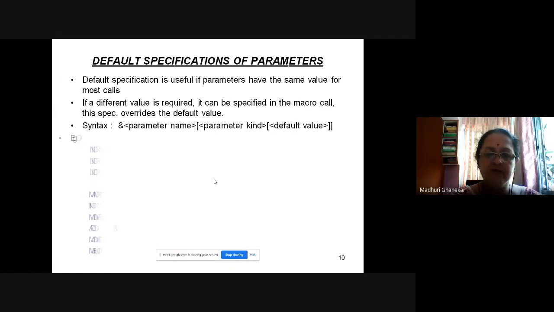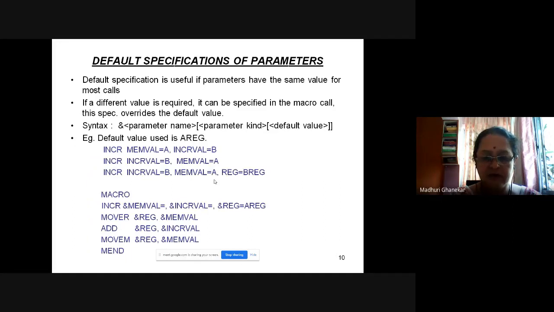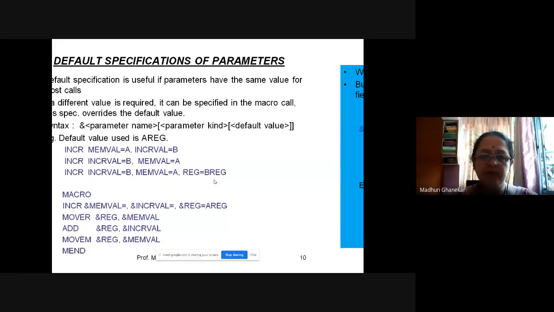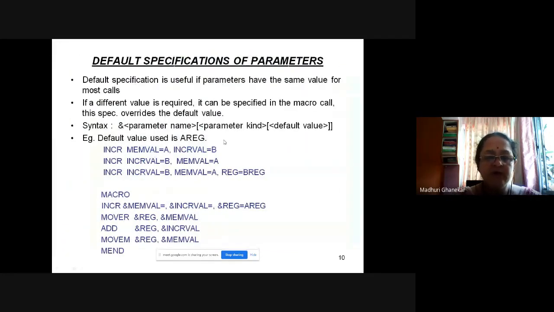Then we discussed about the default specifications of the macro. So default value you can set for the macro. This is possible only in case of keyword parameters.